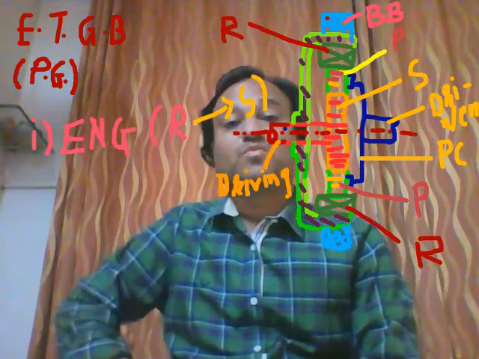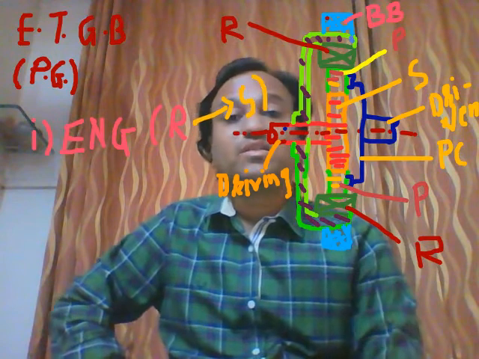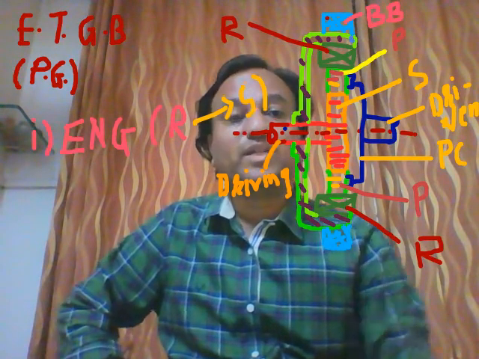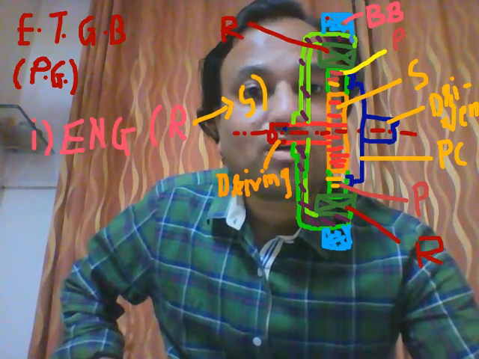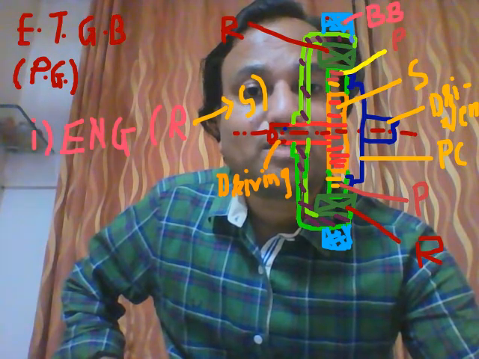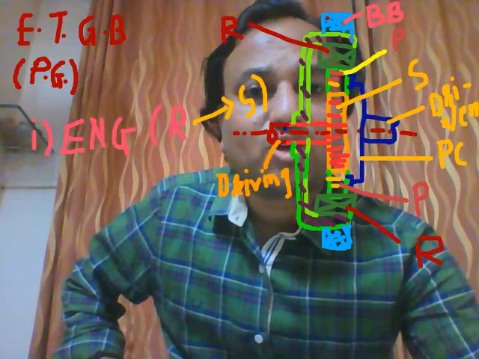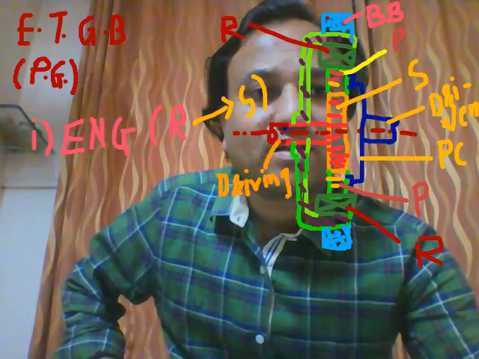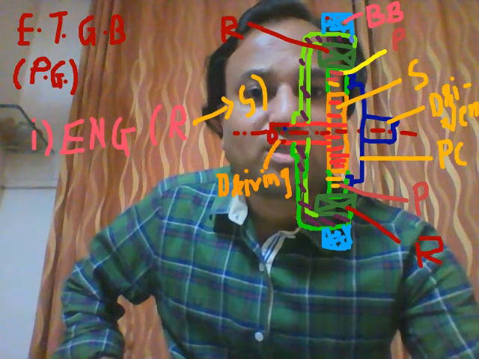Now the disengaged position: the engine power is not transmitted to the driven shaft, so there will be no motion of the driven shaft, though the driving shaft is rotating.